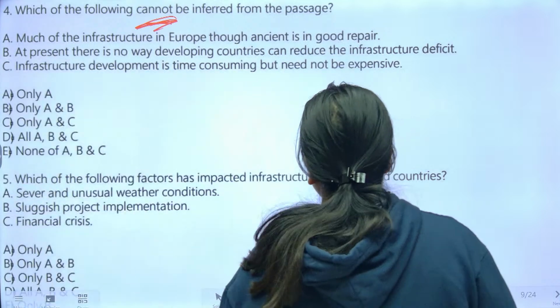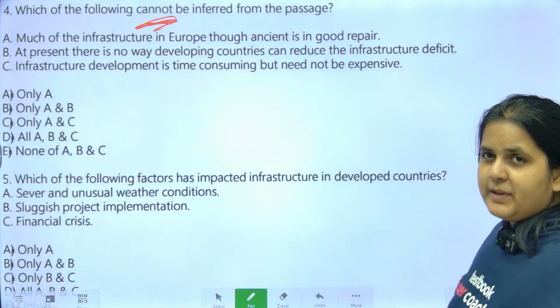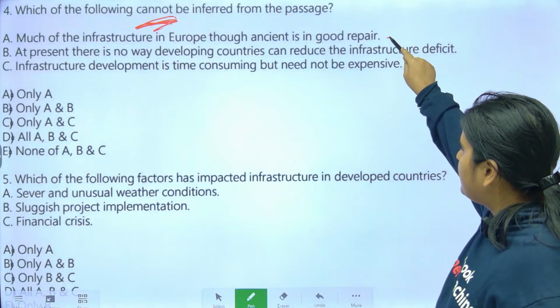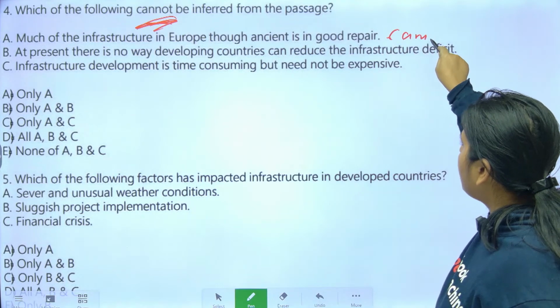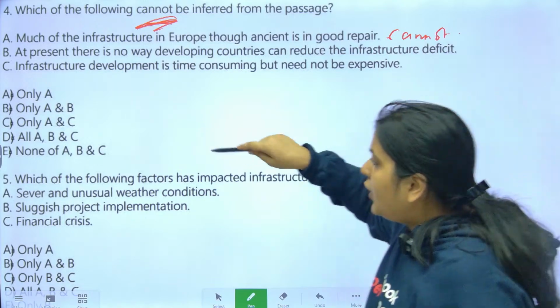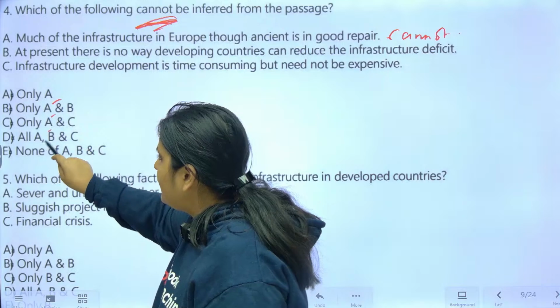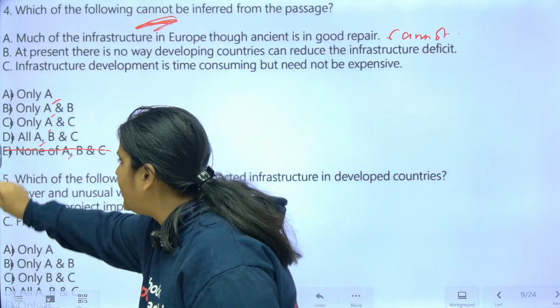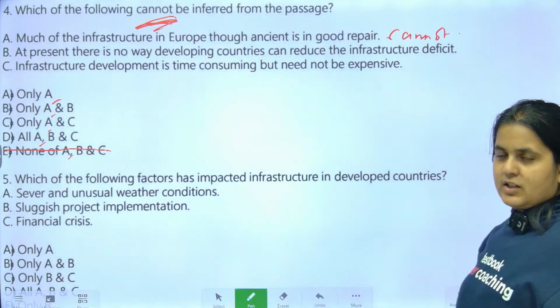Much of infrastructure in Europe, though ancient, is in good repair. Guys, it is not in good condition. ये this we cannot. This is wrong ना. So हाँ, this is not. This is cannot वाला आंसर. तो of course हमारे ऑप्शन में A होना चाहिए, पर आपको ये ऑप्शन हम लोग हटा देंगे. ठीक है, E option is out.